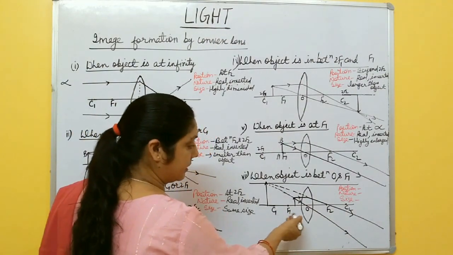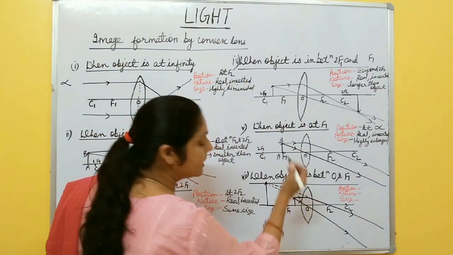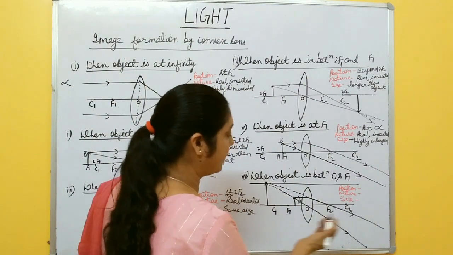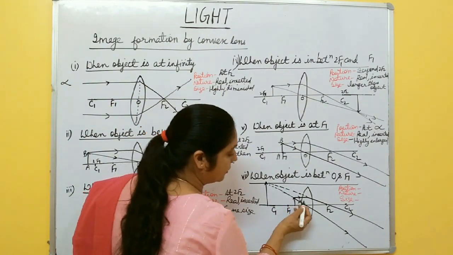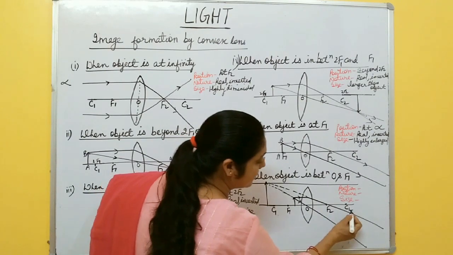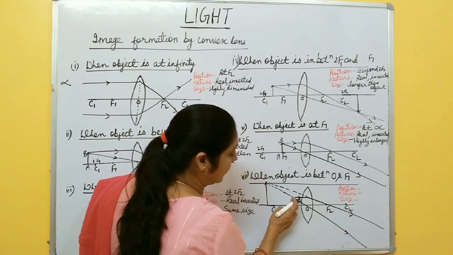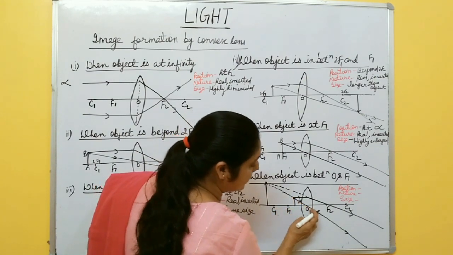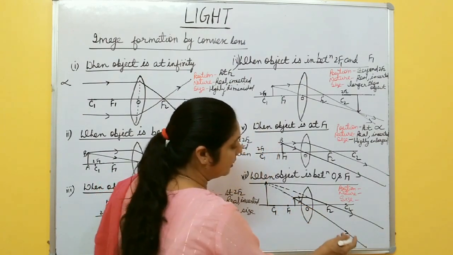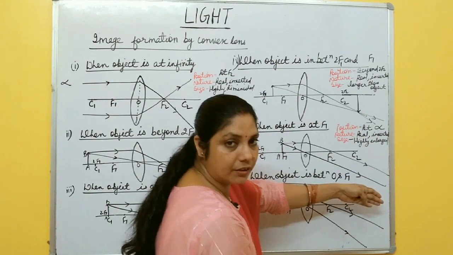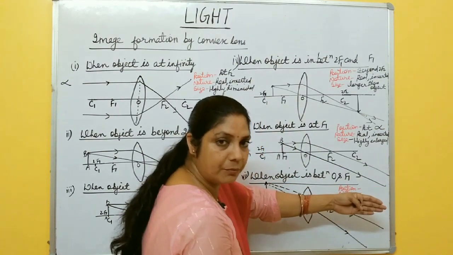Again, when the object comes closer between optical center and focus. Now what happened? One ray again passing through the principal, parallel to the principal axis, passes after refraction, passes through f2. Another ray passing through the optical center goes like this one, undeviated. These two rays are diverging, these two refracted rays moving away from each other.